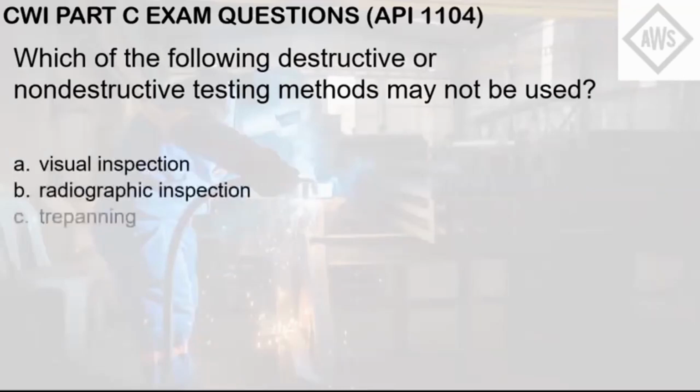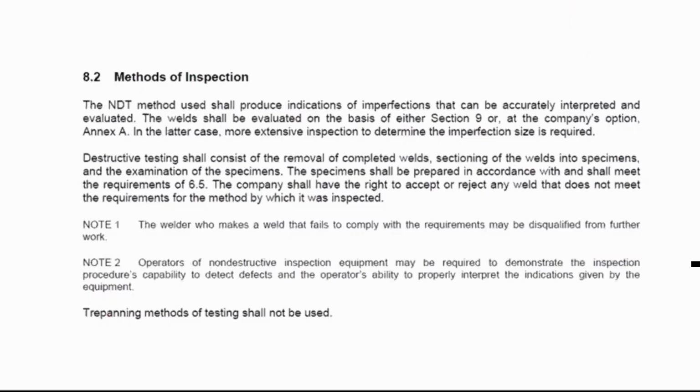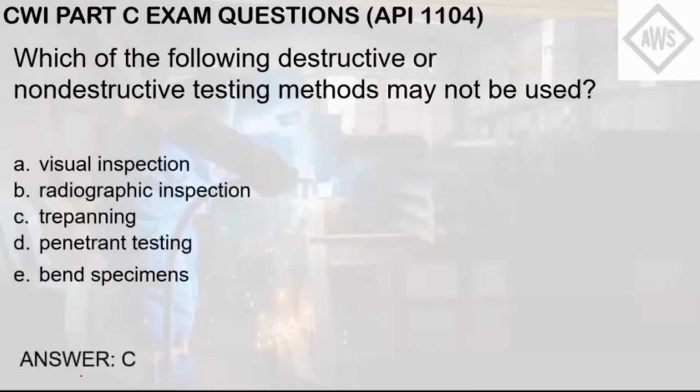Radiographic inspection. C. Trepanning. D. Penetrant testing. E. Bend specimens. So this question I remembered actually came out when I took Part C of the CWI exam, because I have chosen API 1104. Out of these choices, trepanning is not used anymore as it is an outdated type of NDT, as you can see here. Trepanning methods of testing shall not be used. So the answer here is letter C, trepanning.